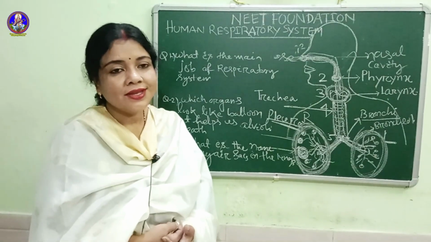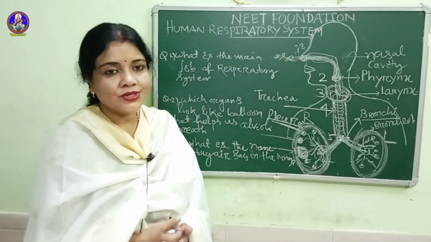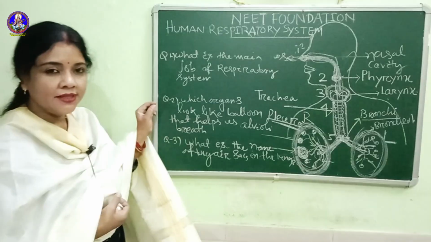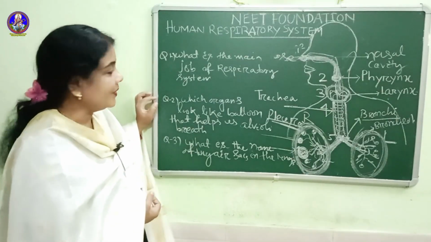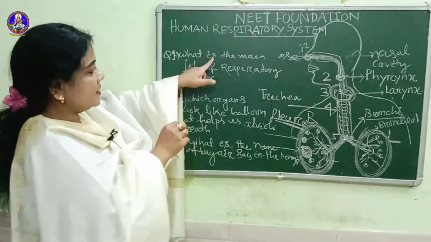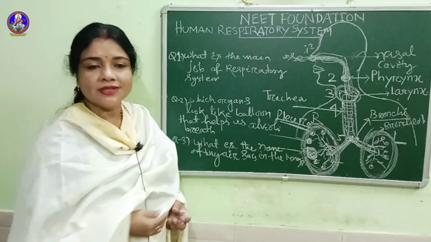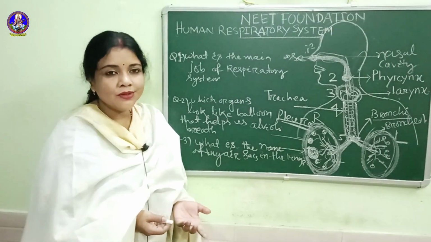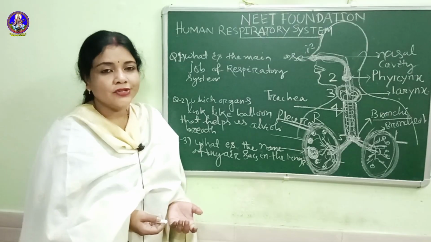Now let us discuss a few little questions on whatever I taught here. Very simple questions. First question: what is the main job of our respiratory system? Our respiratory system is responsible only for exchanging the air.